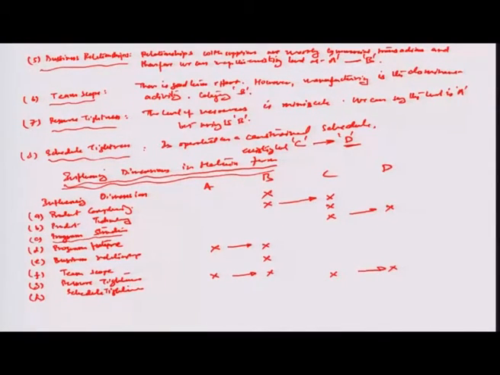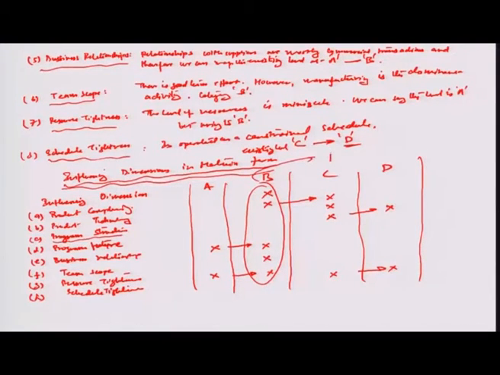So, if we look at the various levels at which all these different dimensions are placed currently, we find the maximum number of dimensions placed in level B, and therefore, it can be concluded that B is currently the concurrent engineering environment in which the system is operating right now. And of course, there is a need to increasingly migrate to C, because that will help us to route the various resources in a manner so that we can participate in the fierce competition which is already there in the market.